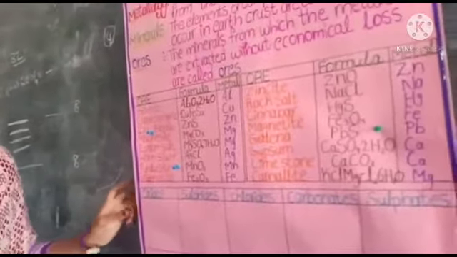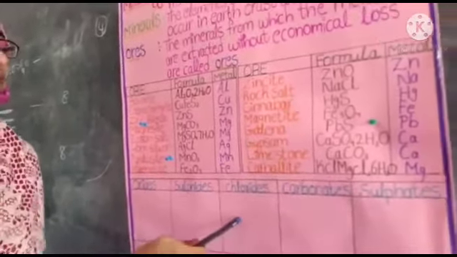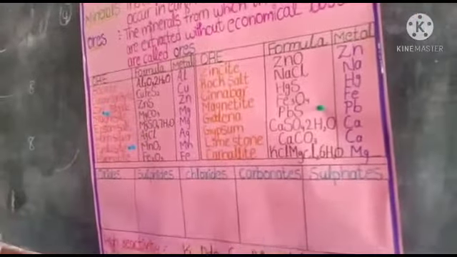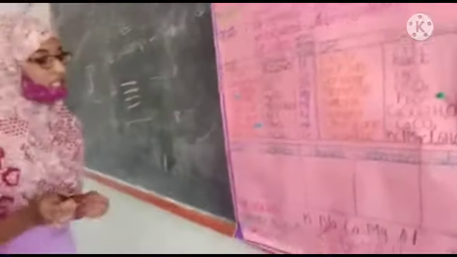Here we need to conclude what are the oxides in the above table, what are the sulfides, what are the chlorides, what are the carbonates and what are the sulfates in the above table. So what are the oxides?